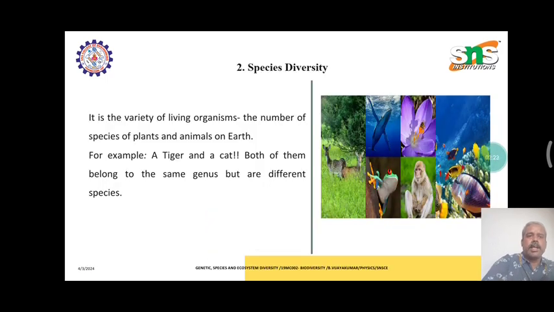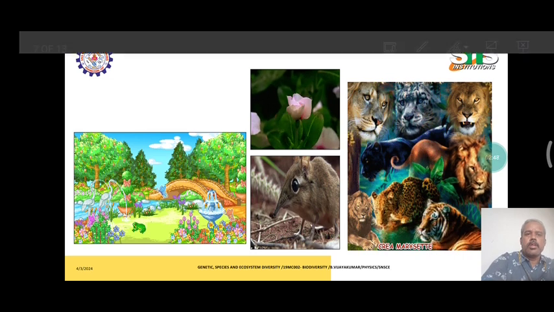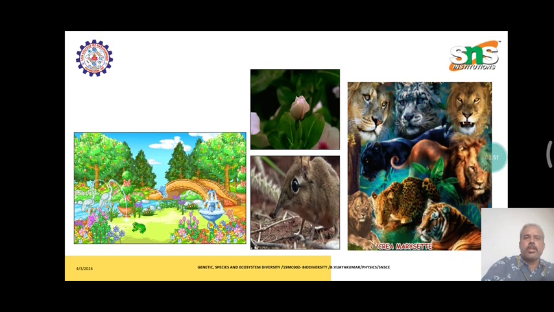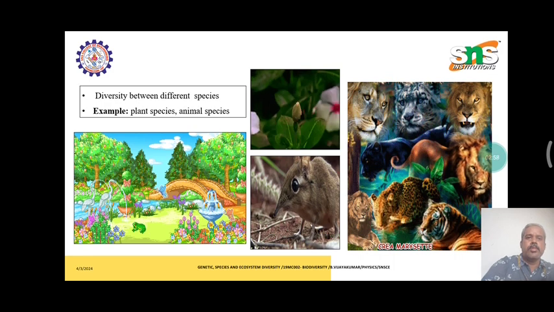And the second category of diversity is species diversity. It is the variety of living organisms, the number of species of plants and animals on earth. For example, a tiger and a cat. Both of their behavior is of the same nature, but they are different species and the same genes are formed in them. So it is the diversity between different species, for example plant species and animal species.